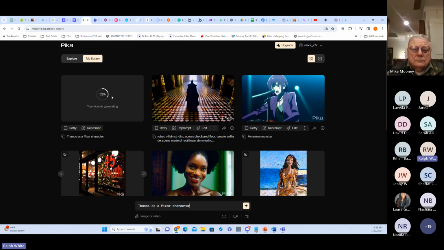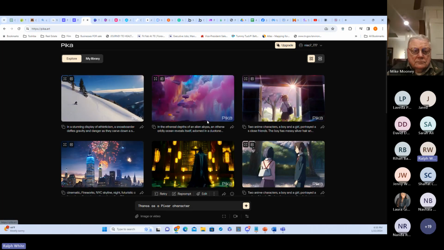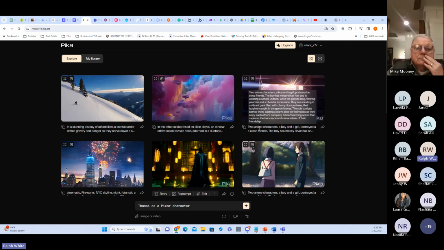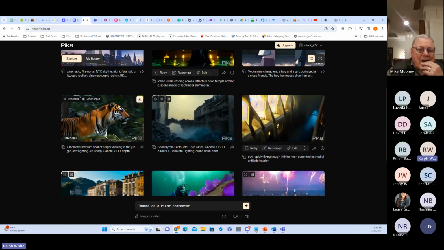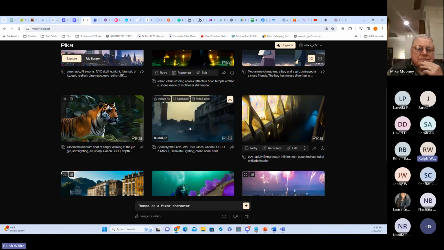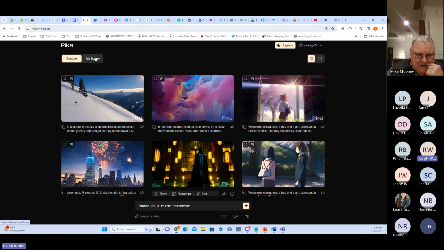But you see over here, it's generating this Thanos as a Pixar character directly from the prompt. So it's almost done. But you can actually go and explore what other people are doing too. They created these little cloud scenes. This is an anime person zooming in, doing some beautiful graphic. All this was created by a prompt. These people had no graphics. They didn't add any of the graphics themselves. They just did the prompt and it created this. Look at this, this looks super cool. This apocalyptic Earth war cities theme, right? This looks straight out of a movie scene. You could use it for B-roll if you're in movies and stuff, right?